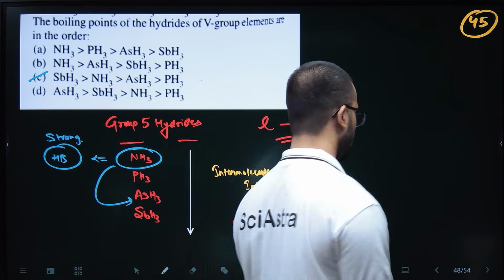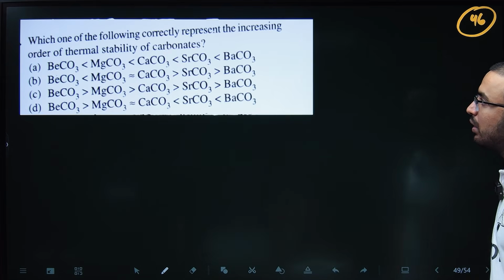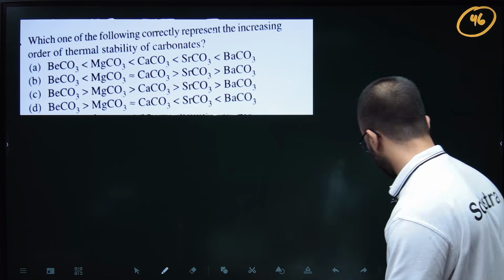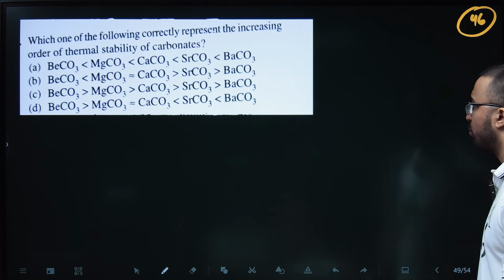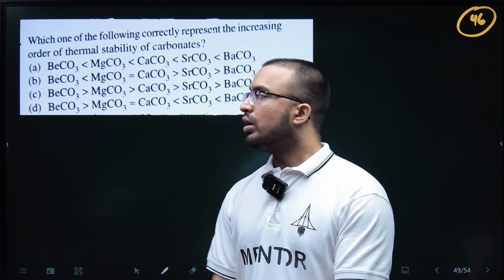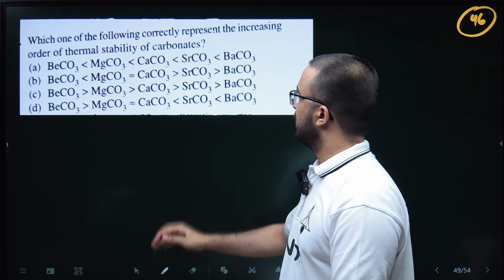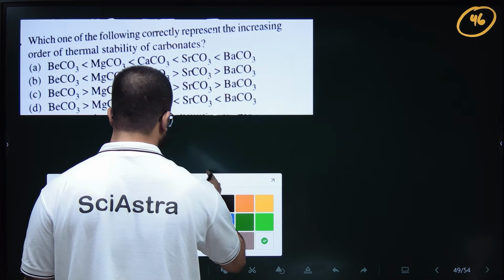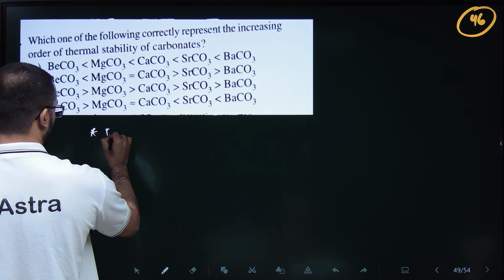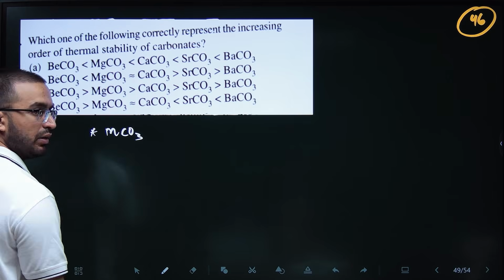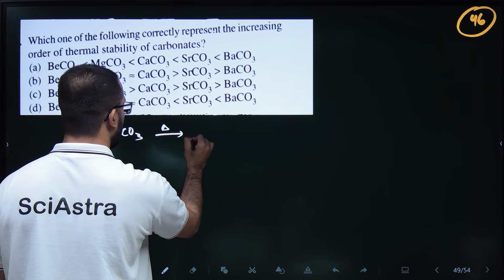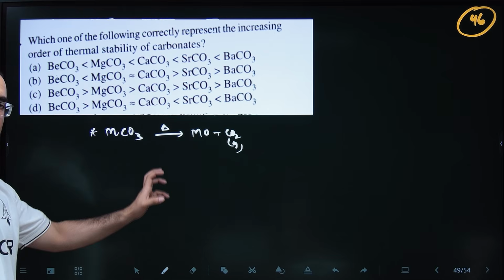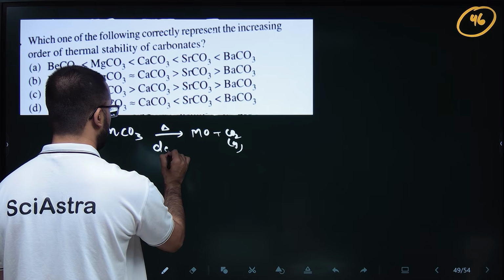Okay, sure. Again another question, that was a P block question, group 5. This is an S block question. Basically group 2 metal carbonates are given and we have to find the increasing order of thermal stability. For thermal stability you need to know that group 2 metal carbonate MCO3, when you heat it, will convert to MO plus CO2 gas. So thermally it will decompose when you heat it.